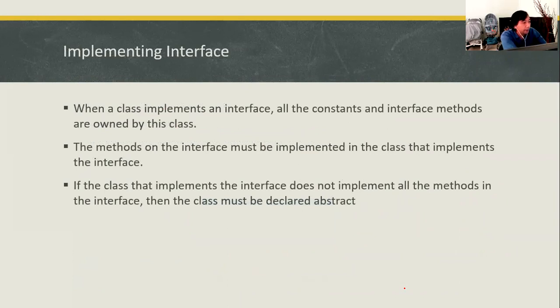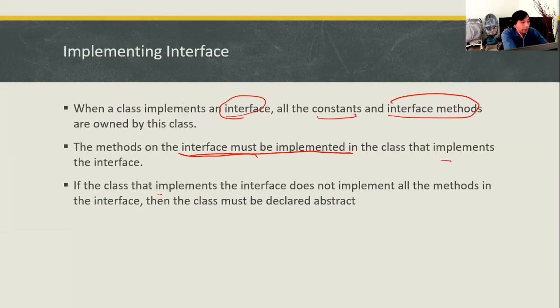How to implement the interface? When a class implements an interface, all the constants and the methods are owned by this class. The methods of the interface must be implemented. This is the keyword: must be implemented in the class that implements the interface.